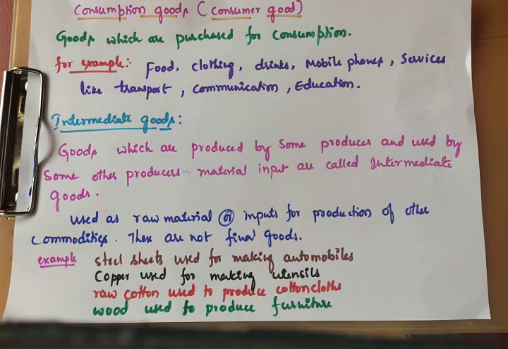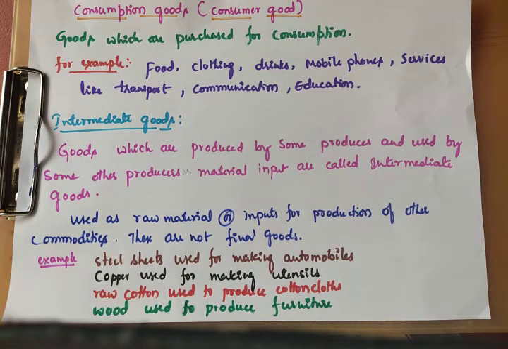So those which are produced by some producer and used by another producer as material input are called intermediate goods. For example, take a mobile phone. In a mobile phone, the glass display is produced by some producer, and the SIM by some other producer. So goods which are produced by some producer and used by some other producer as a material input are not calculated into national income.